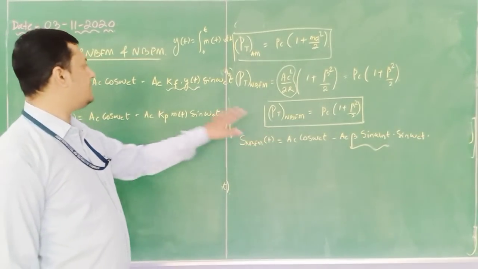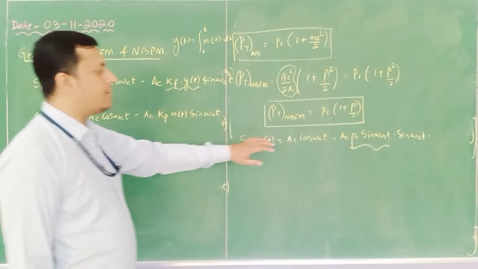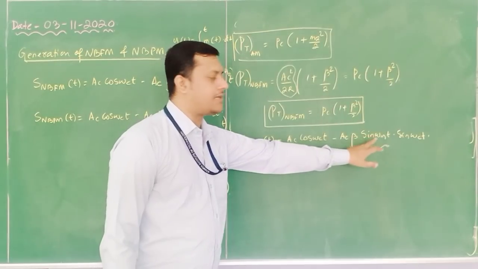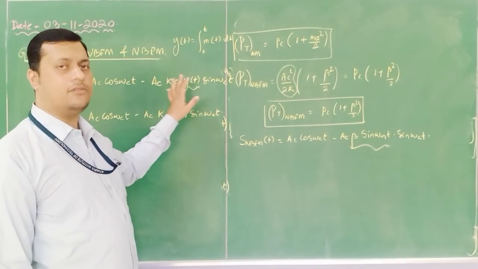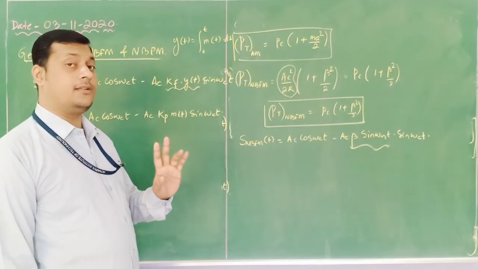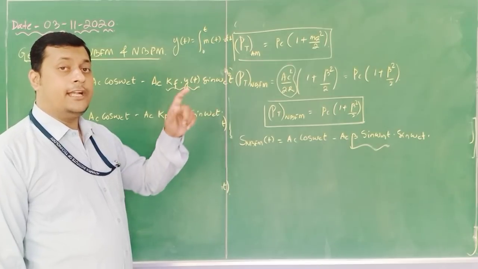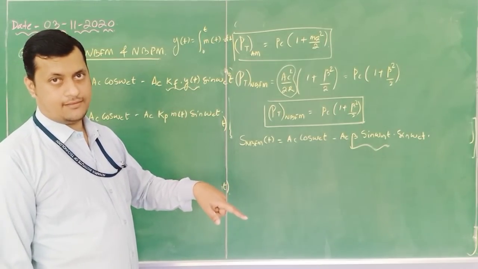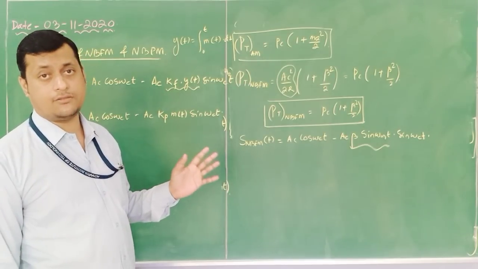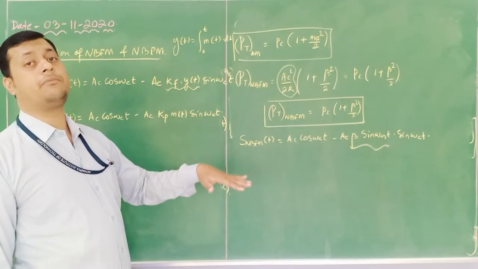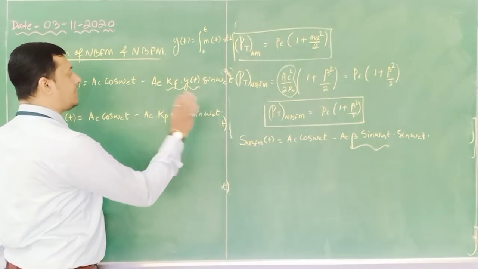I have written it in terms of frequency sensitivity into y of t. In an FM signal we integrate the modulating signal, but in a phase modulated signal no integration is used. Directly m of t is phase modulated, so you can see kp into m of t sin omega c t.